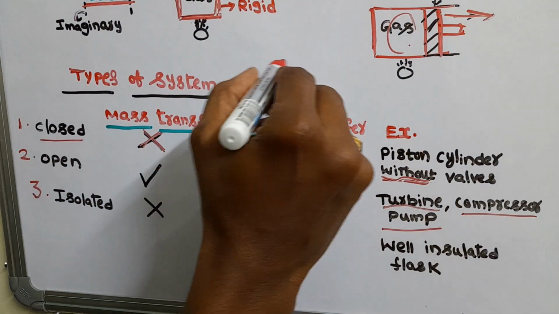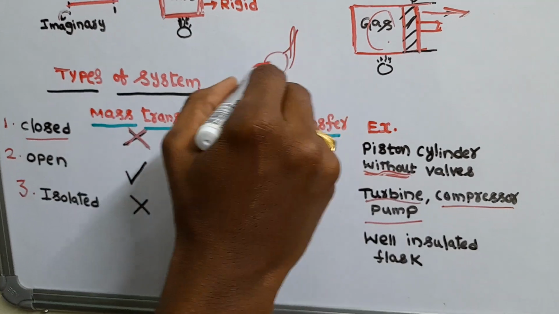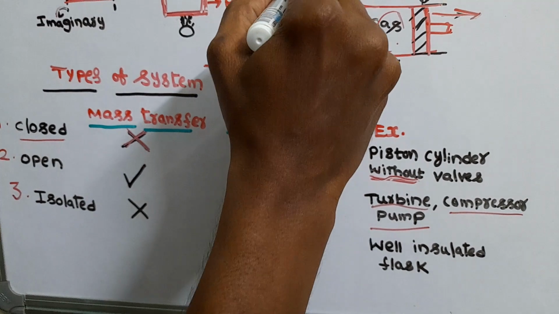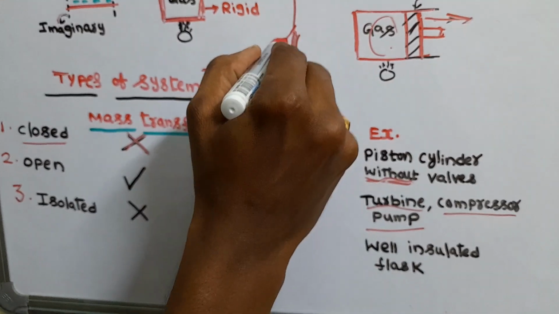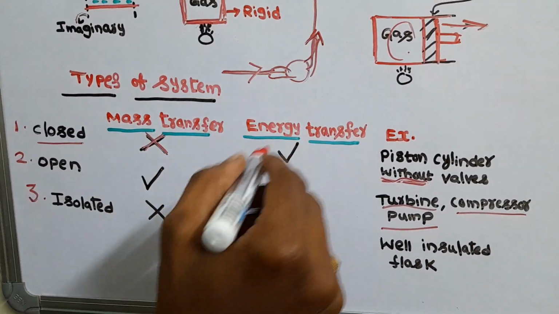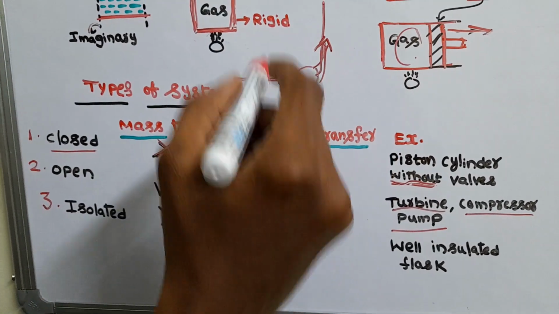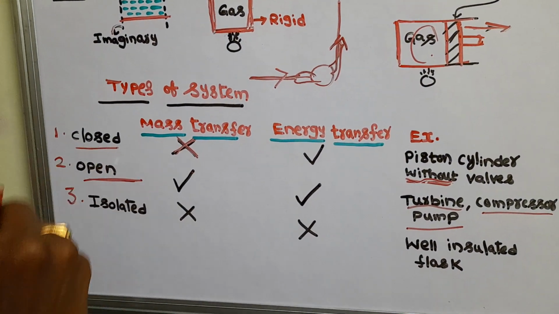If I take a pump in our household, we see this pump. Water is supplied from this side and it is pumped to this side. So mass is transferring in this case, and energy is also transferring. Water energy is transferring. This type of system is called an open system.